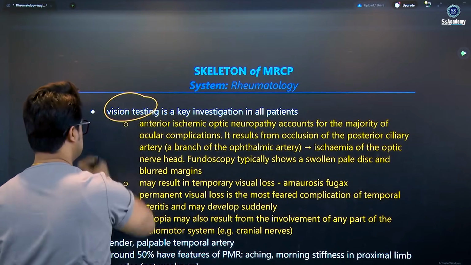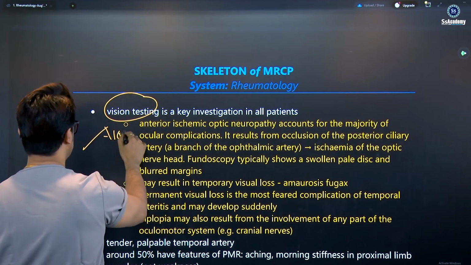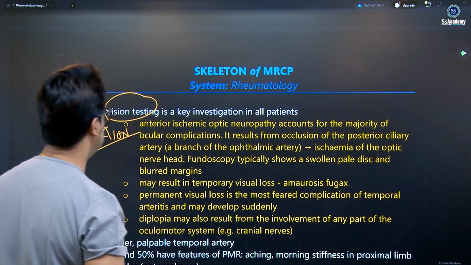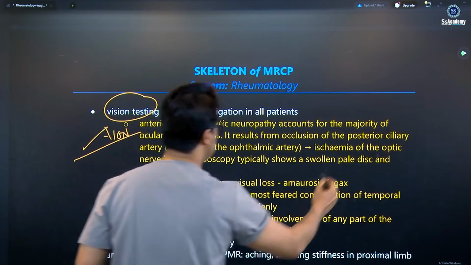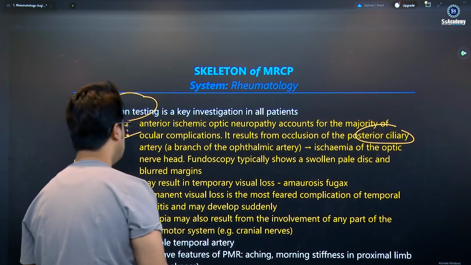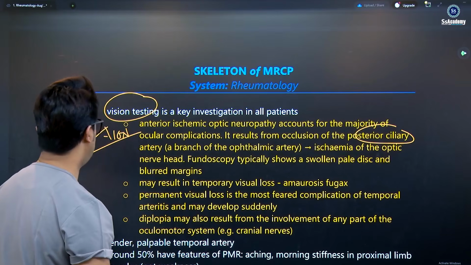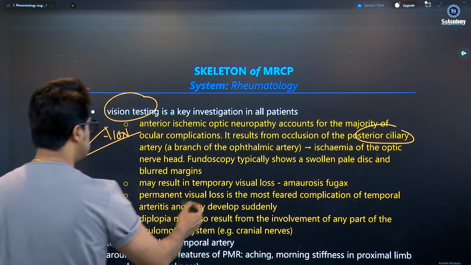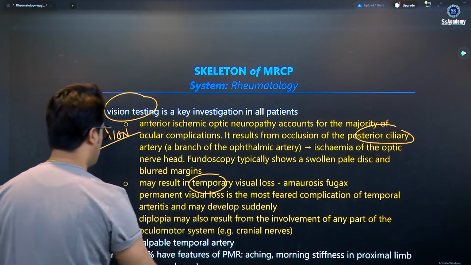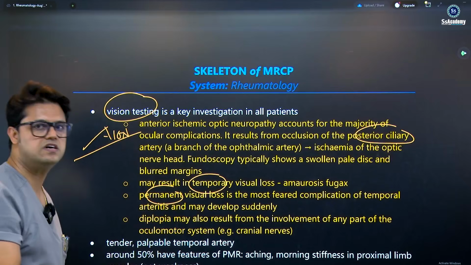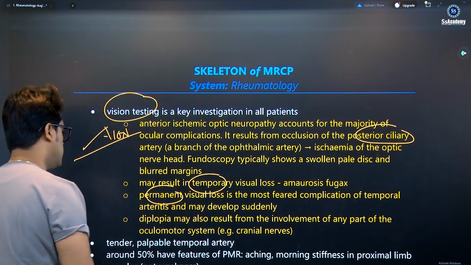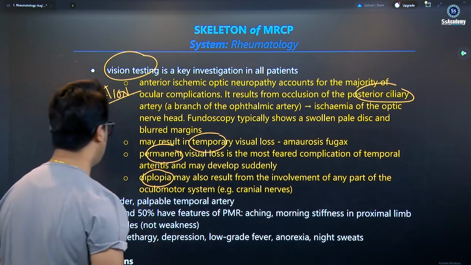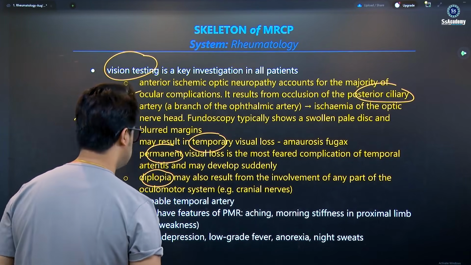This is the most important message because anterior ischemic optic neuropathy accounts for the majority of the ocular manifestations. It results from occlusion of the posterior ciliary artery, a branch of the ophthalmic artery, causing ischemia of the optic nerve head. Fundoscopy typically shows a swollen pale disc. It may result in temporary visual loss, amaurosis fugax. Permanent visual loss is the most feared complication of temporal arteritis and may develop suddenly. Diplopia, double vision, may also result from involvement of any part of the oculomotor nerve system.